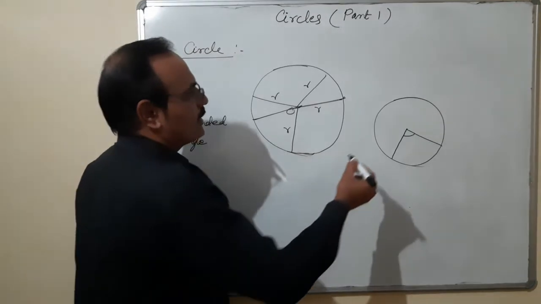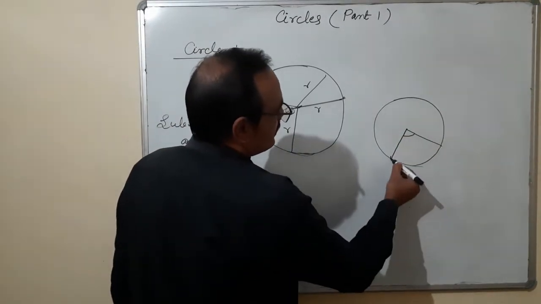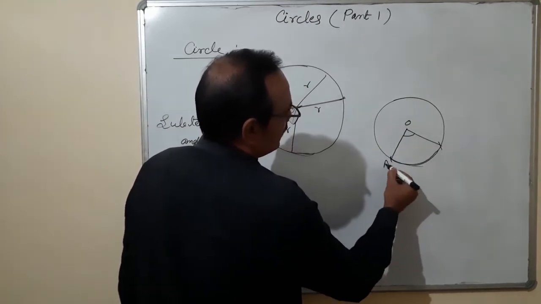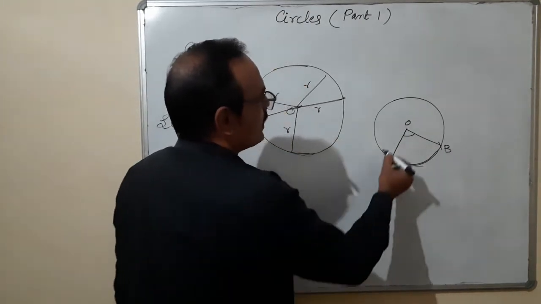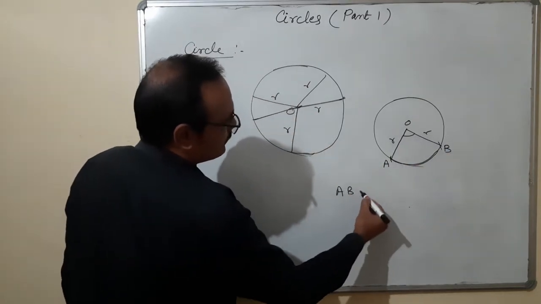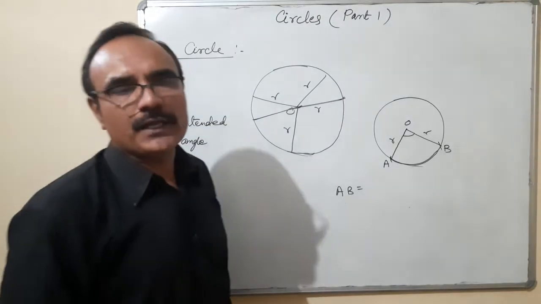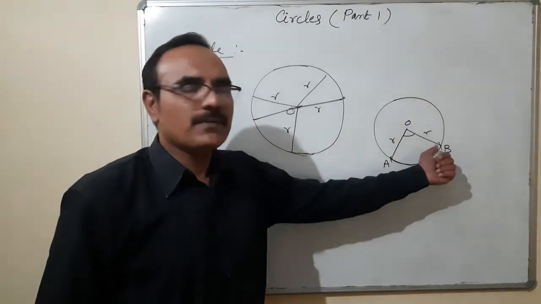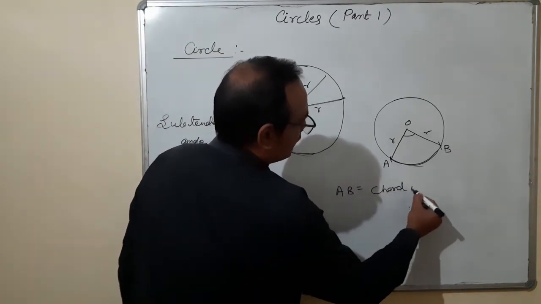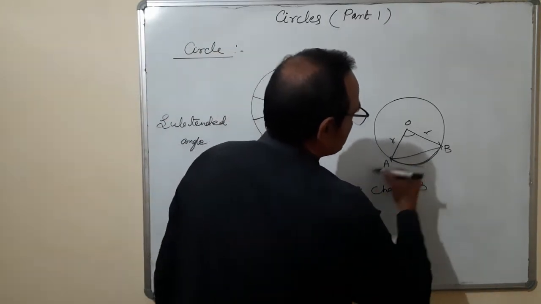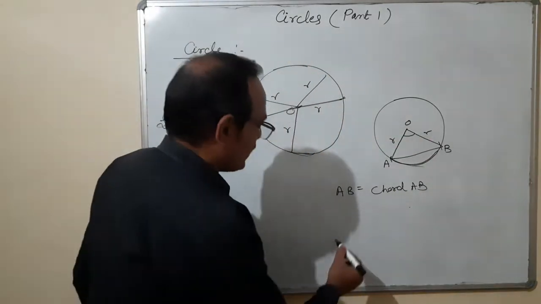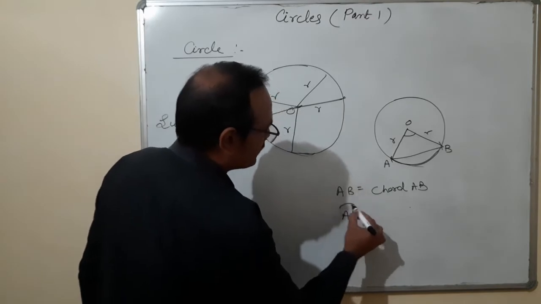Actually, what happens? This is a circle. If I talk about this portion like O, A, B, and I write only AB, that means here we are talking about the straight distance from A to B. That means it is chord AB, a straight line joining A to B. Second, I'll use this term AB and make this mark.